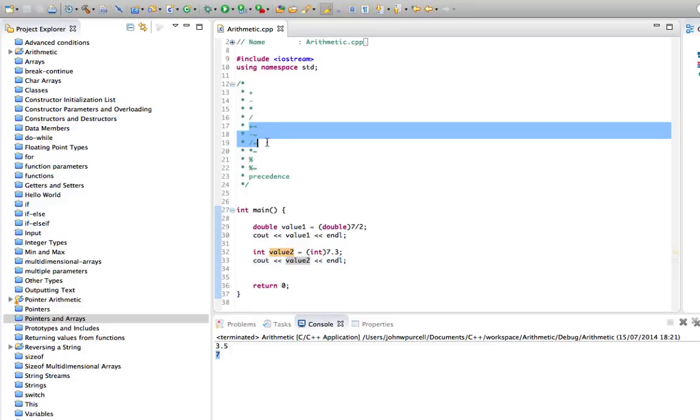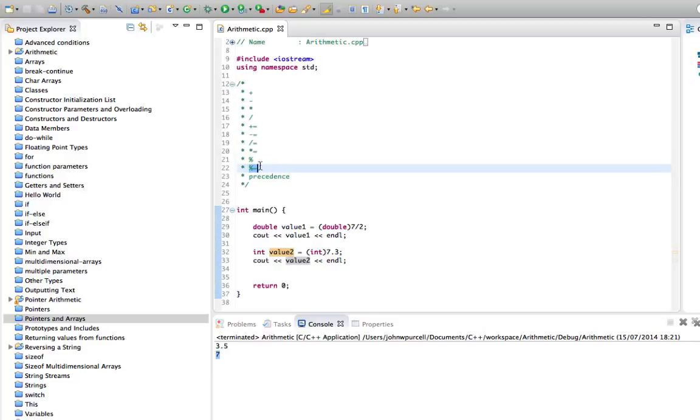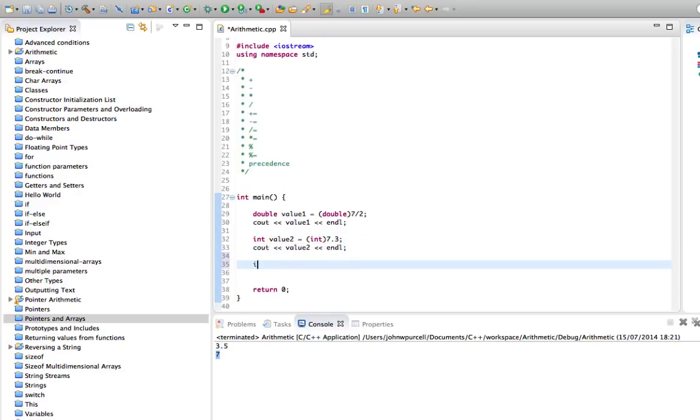We've also got a bunch of operators like this: plus equals, minus equals, divide equals, times equals, and also mod equals, and we'll look at mod shortly. Let's take the simplest version of this. Let's say we've got int value3 equals 8.